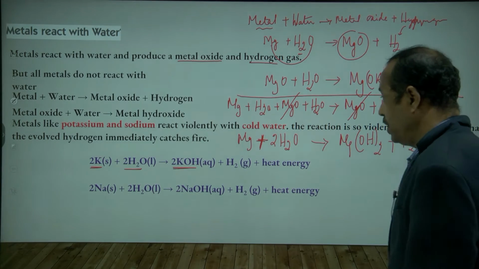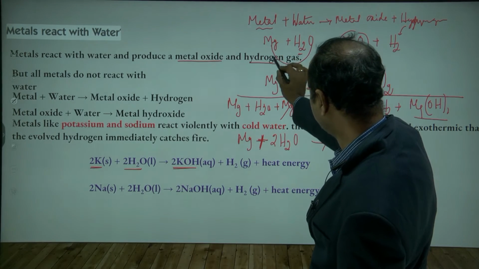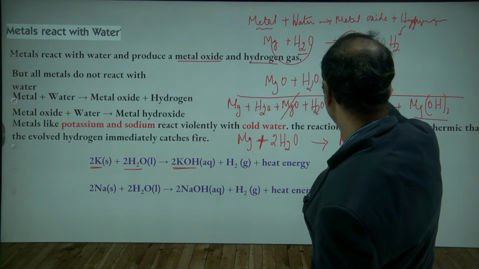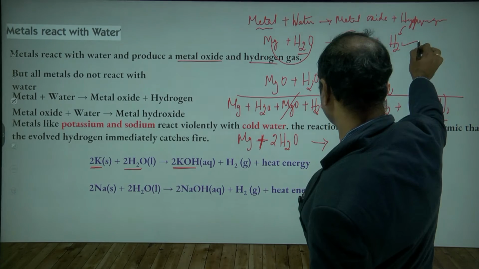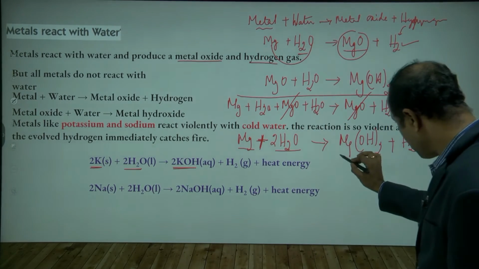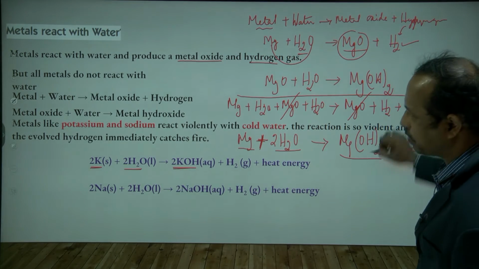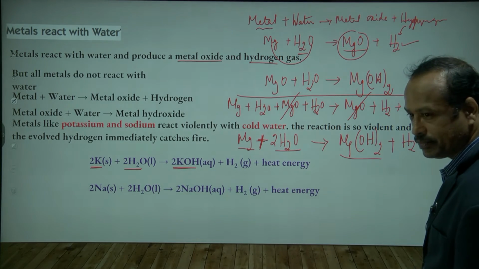So magnesium reacting with water forms magnesium oxide and hydrogen, and reacting with water forming magnesium hydroxide and hydrogen. So hydrogen is common. Is this clear to you?